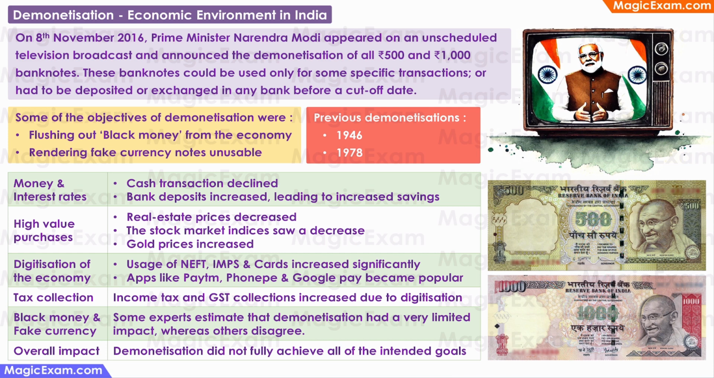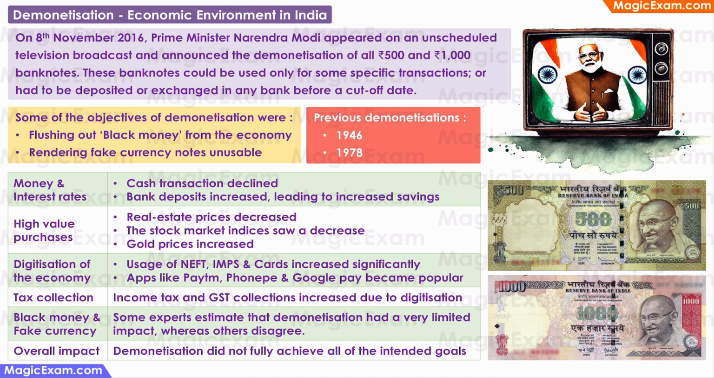These banknotes could still be used only for specific transactions like paying various taxes or paying for petrol or for buying medicines or for medical expenses in hospitals. Otherwise, they had to be deposited or exchanged in any bank before a cutoff date. A couple of major objectives of this demonetization exercise were to flush out the black money from the economy, and because fake currencies were mainly being circulated in large denominations, demonetization could render such fake notes unusable.